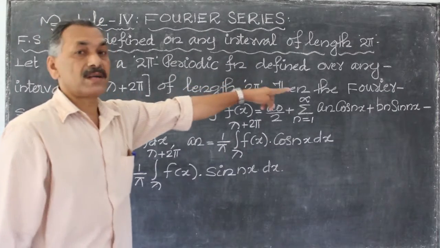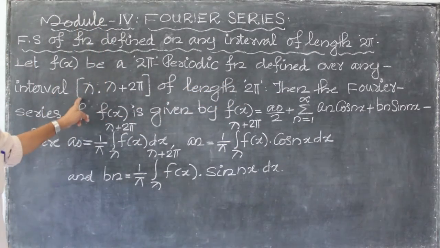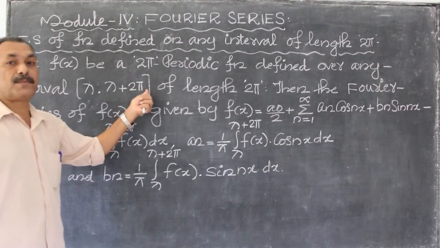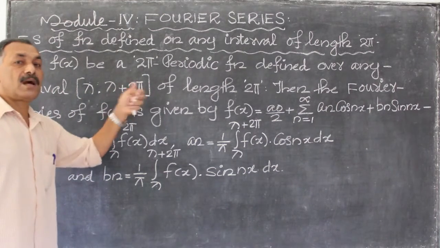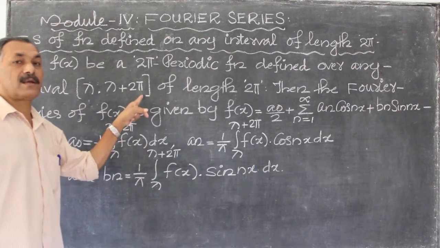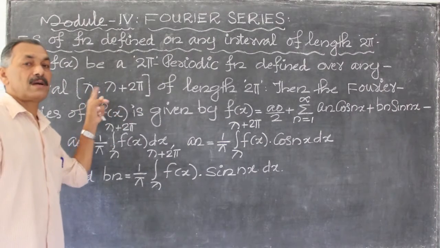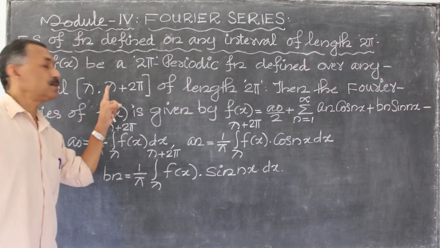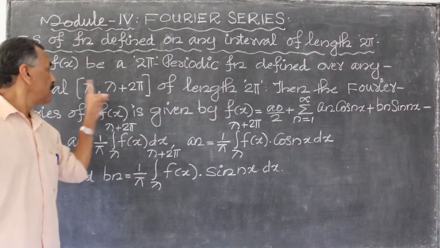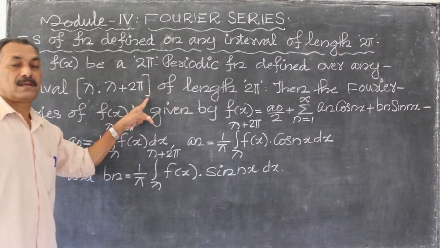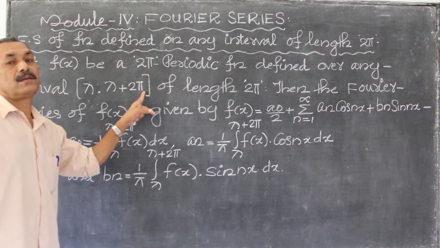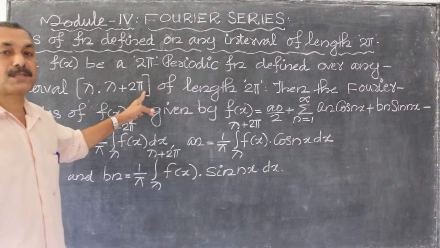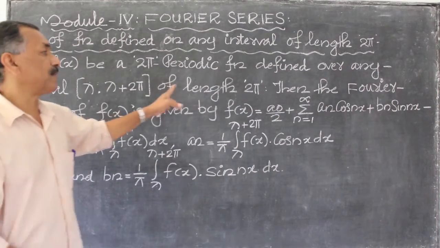Let f of x be a 2 pi periodic function defined over any interval of length lambda to lambda plus 2 pi. Lambda to lambda plus 2 pi is an interval of length lambda plus 2 pi minus lambda, which is equal to 2 pi. Lambda 0 gives 0 to 2 pi, lambda pi gives pi to 3 pi, lambda pi by 2 gives pi by 2 to pi by 2 plus 2 pi. That is an interval of length 2 pi, and so is minus pi to plus pi: any interval of length 2 pi.